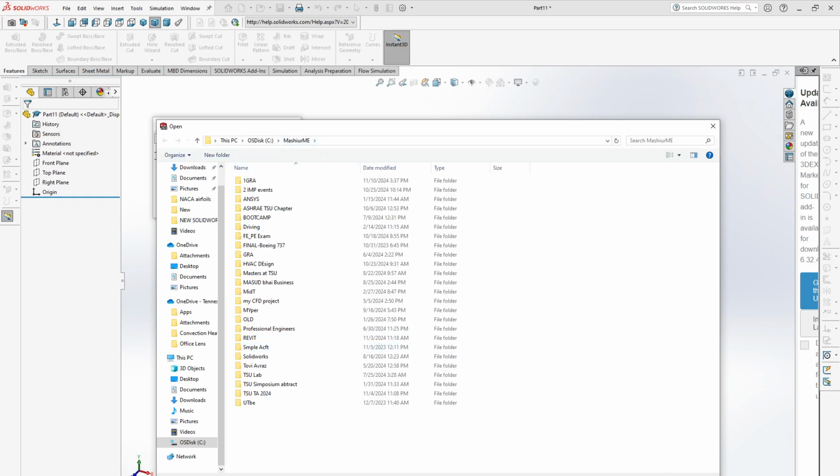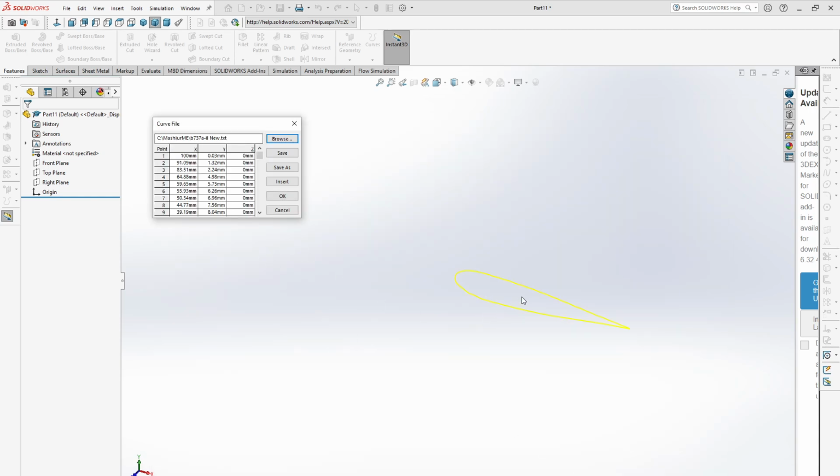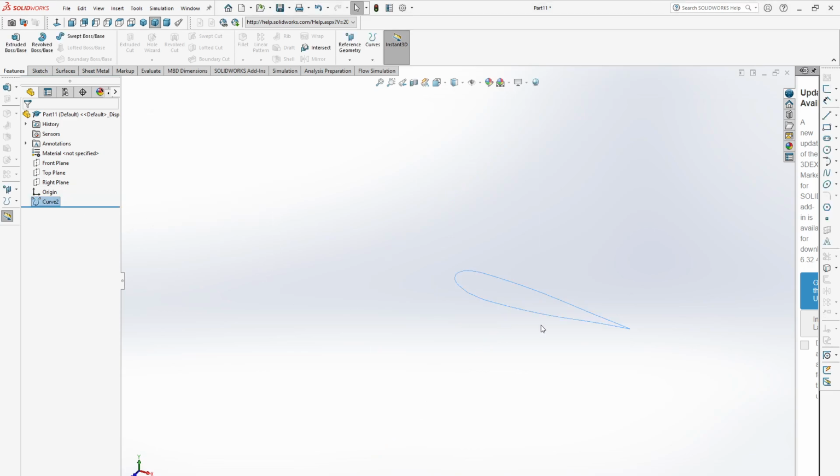Browse. Okay, you see, now you can see here; that time it was too small to see. Now click OK. You can see this is the airfoil curve, but we need to convert it to a sketch.